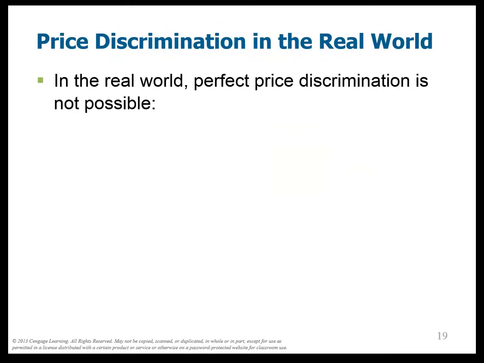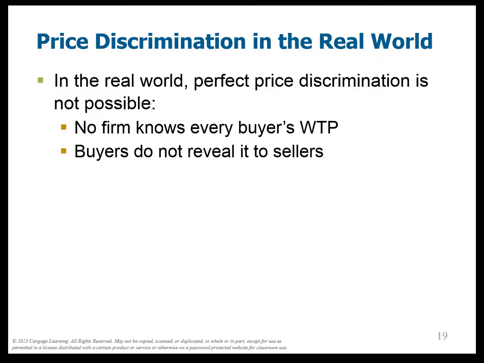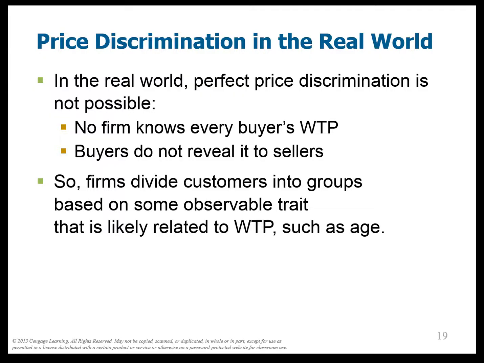In the real world, it's not really possible to do this. There's no way to figure out exactly how much everyone's willing to pay. Buyers sure as heck don't tell it to people. And so what firms, monopolists, do is divide people into groups. They think that this older group might be willing to pay more, this younger group might not be willing to pay as much, and they can charge them different prices.